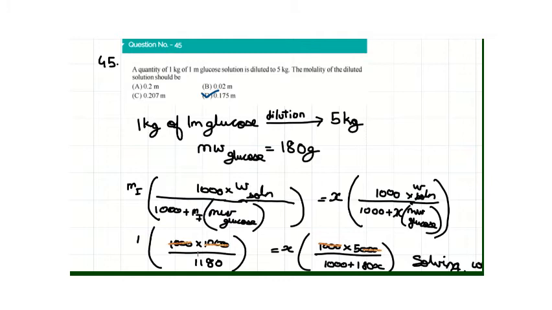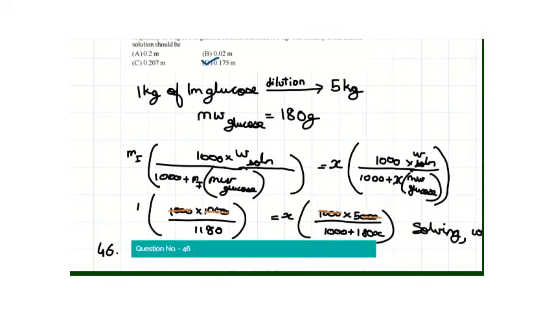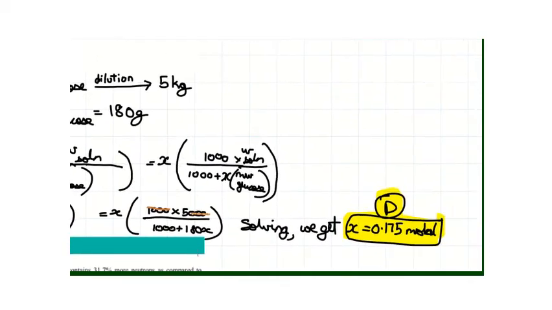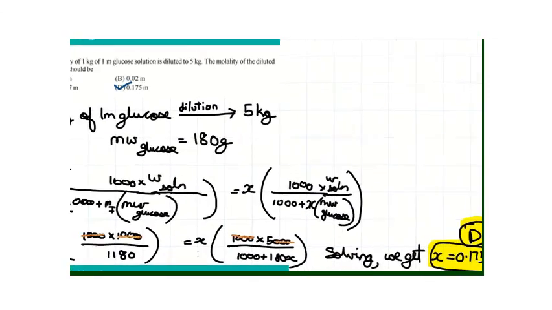When we apply the formula molality into 1000 times weight of solution divided by 1000 plus molality into molecular weight of glucose on both the sides, that is the diluted side and the initial side, we get 1 into 1000 square divided by 1180 equal to x, that is the molality of final solution, into 1000 into 5000 divided by 1000 plus 180x. When we solve this, we get x to be approximately 1.75 molar, which gives option D.